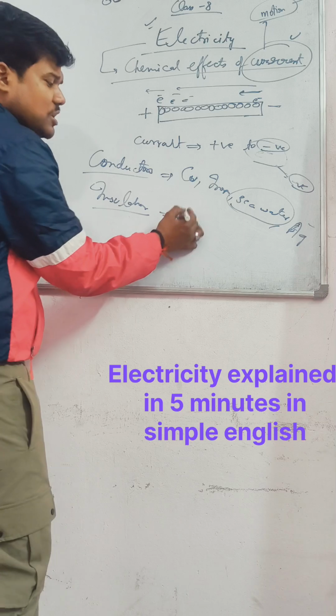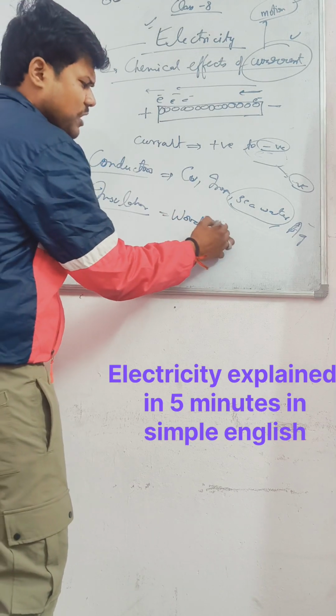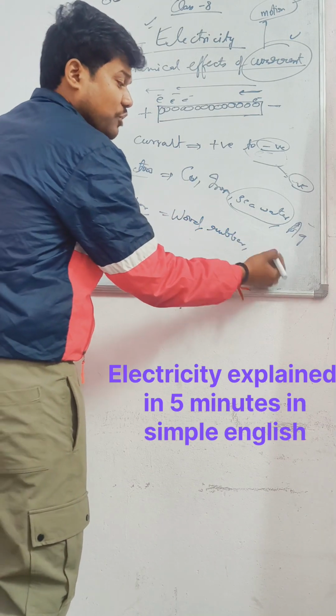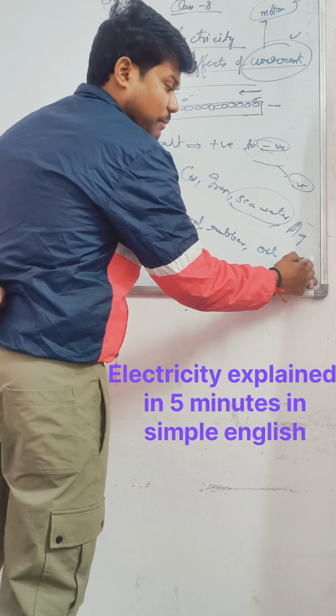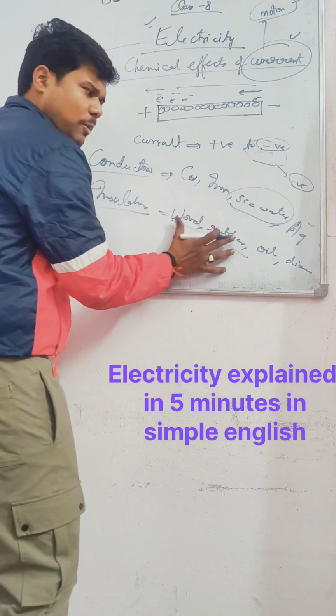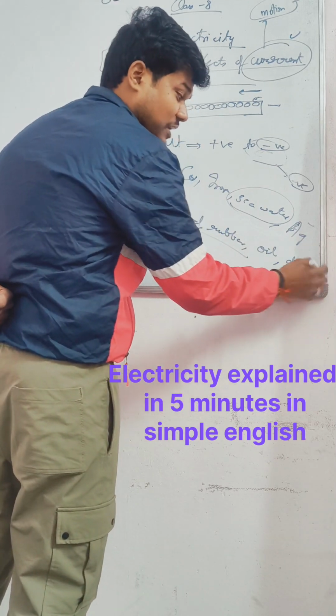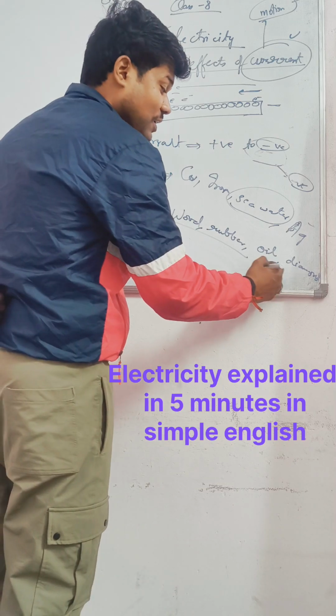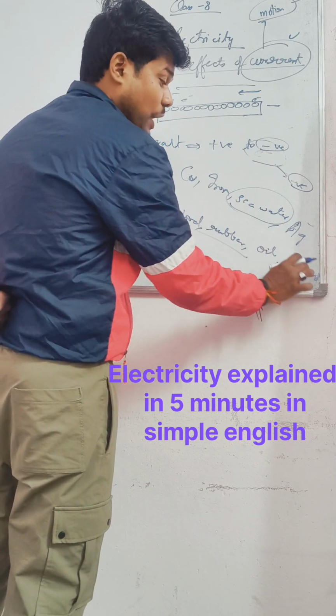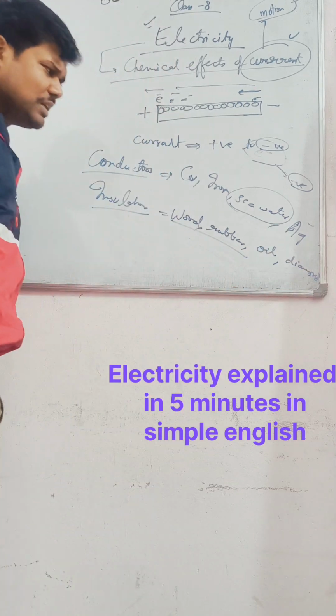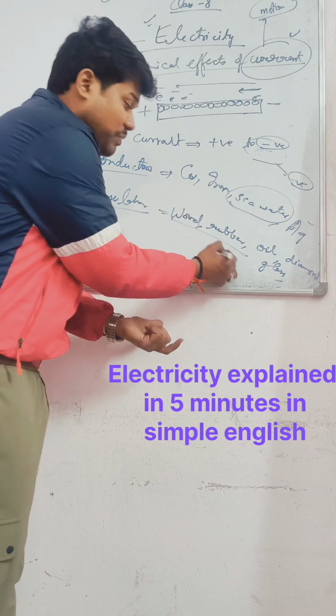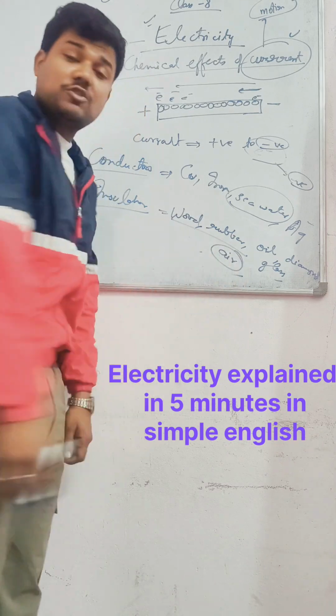What are the examples of insulators? Wood is an insulator, बच्चे. Rubber is an insulator. Oil is an insulator. Diamond is an insulator. Most of the students know all these only. Along with that, you have wood, rubber, oil, diamond, and one more. Air is the biggest insulator. Air is also a good example of an insulator.